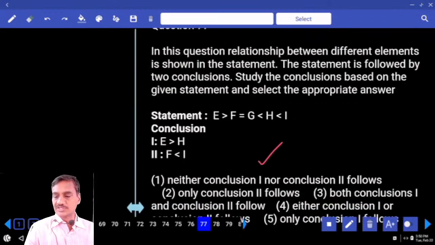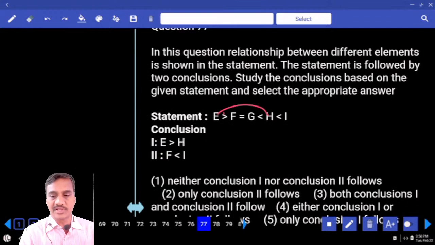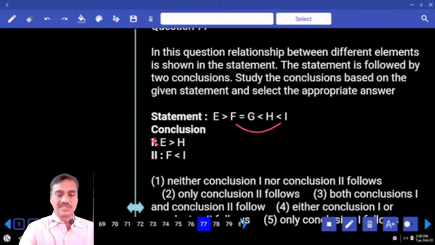Then 77, it is based on coded inequalities here, the relation between E and H, if you observe here. Now between these two letters, there is one greater than, one lesser than, two opposite symbols, so no relation. And F and I, between these two, which symbol is common? Lesser than. And F lesser than I, definitely true. Only 2 follows, that is choice 2, question number 77.